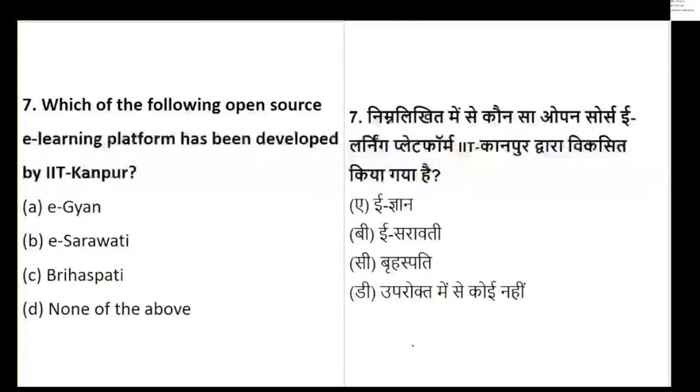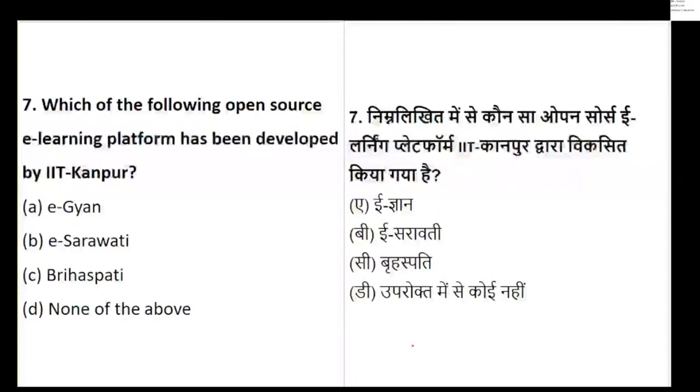Fine. Now question number 7 is on the screen, everyone. It talks about which of the following open source e-learning platforms has been developed by IIT Kanpur. So we are talking about an open source e-learning platform, but the one developed by IIT Kanpur.